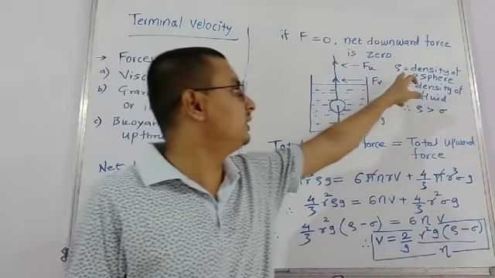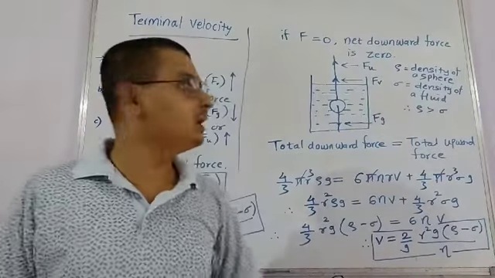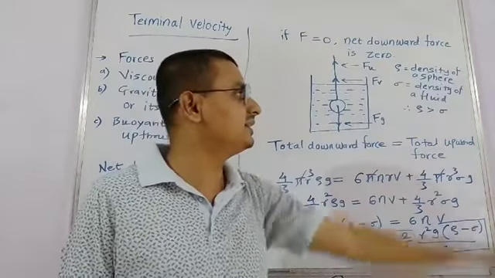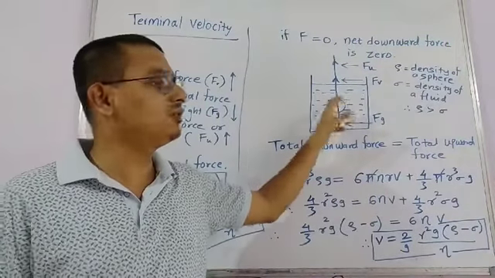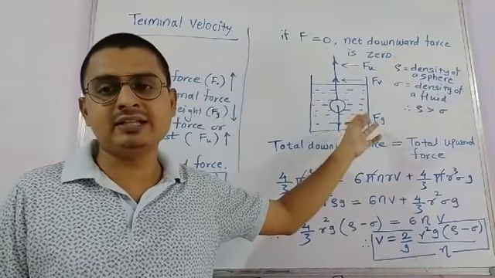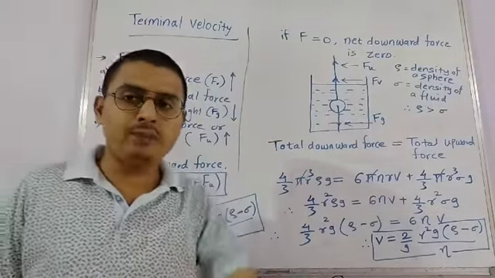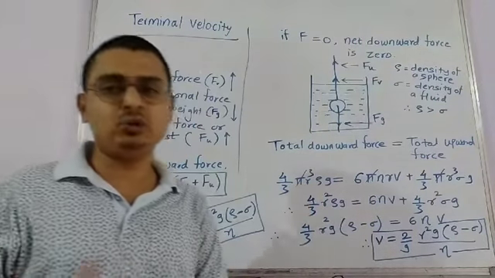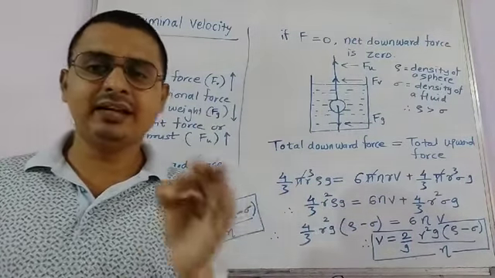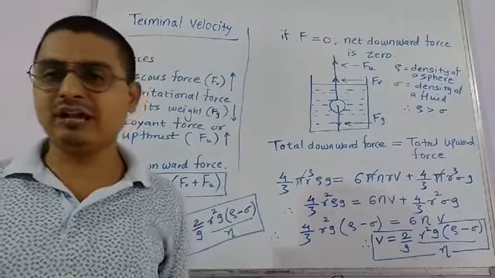Suppose rho is the density of a sphere and sigma is the density of a fluid. As we can observe, the density of the sphere is greater than the density of the fluid. That's why when it is dropped, its total weight is mass into gravity. But mass into gravity means volume into density into gravity.